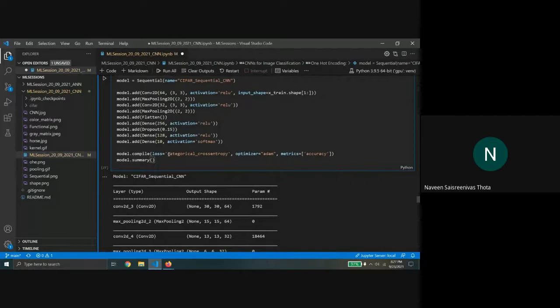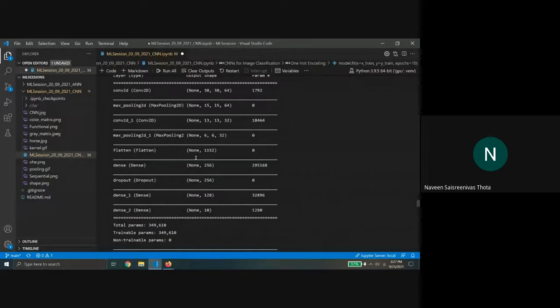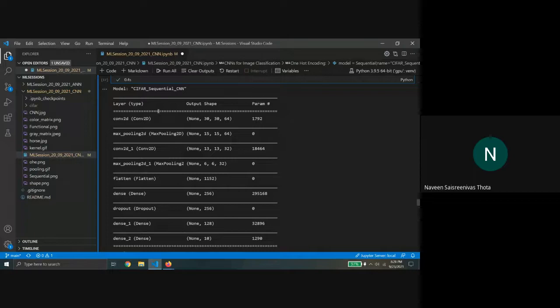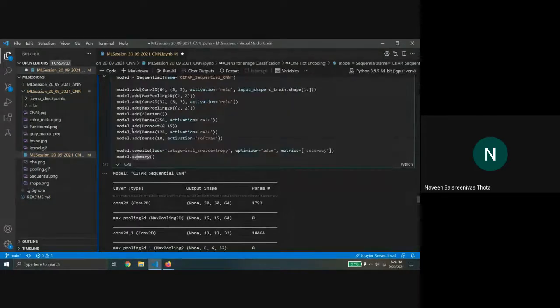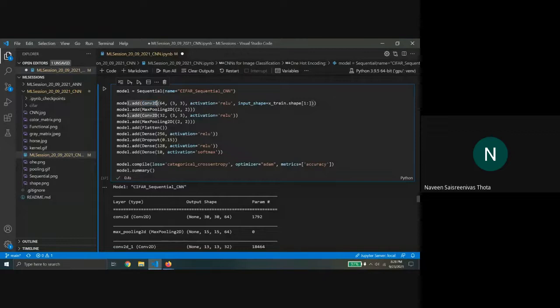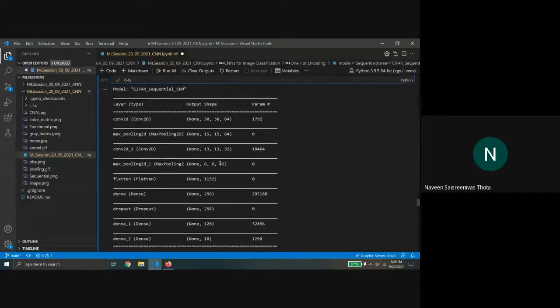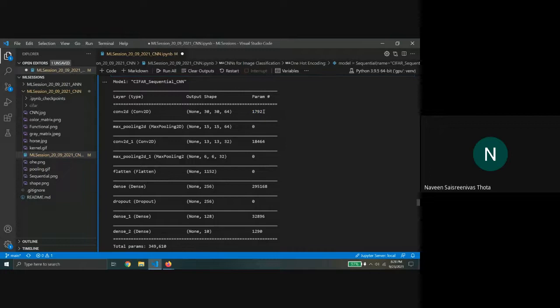So for a classification problem, we always use categorical cross entropy, and almost always the optimizer is Adam, but you can explore other ones like RMSprop. There is also a function called summary, where you can take a layer by layer look at how we built the model. You can see there's a Conv2D, then a max pooling, and for each layer it tells you the number of trainable parameters.